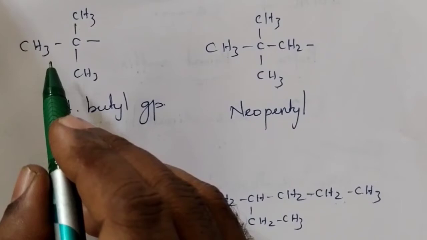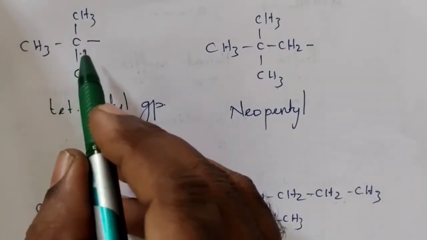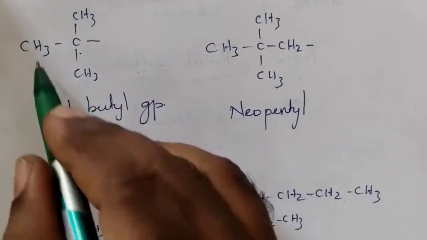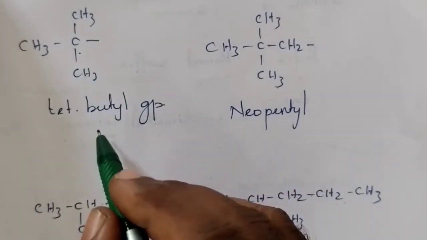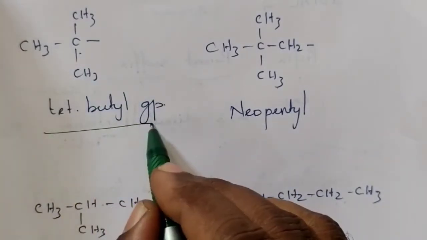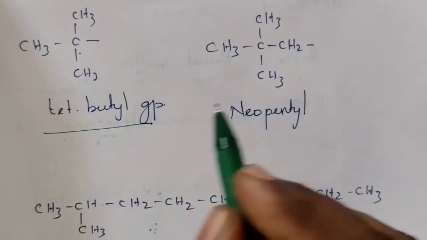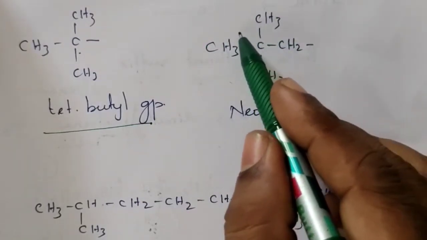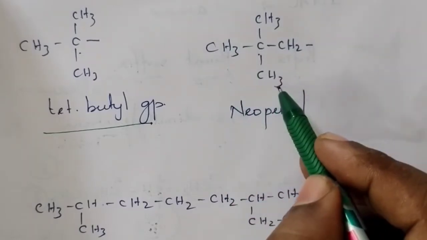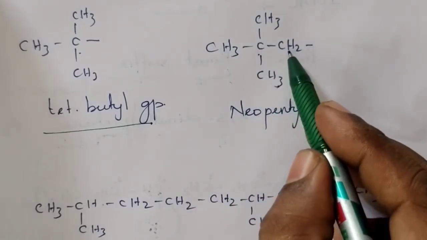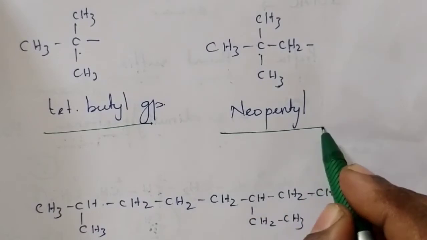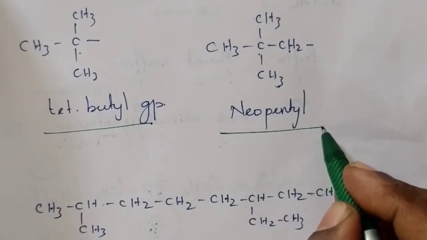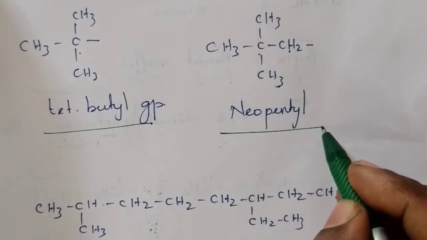If this comes as a substituent, that is C with 3 CH3 groups, then it is called tertiary butyl group. But if near the C there are 3 CH3 groups and 1 CH2 group, then it is called neopentyl group. This group is called neopentyl group.